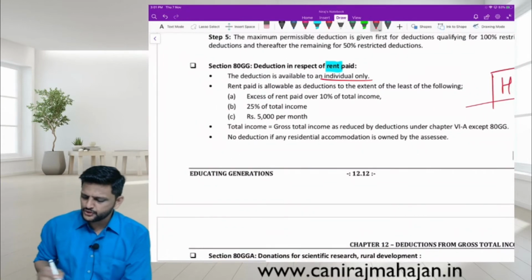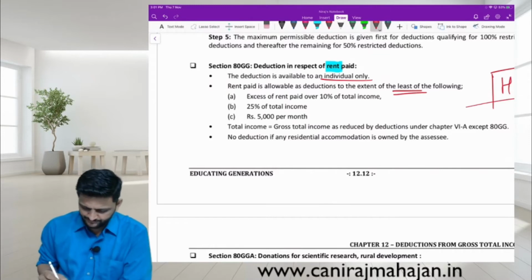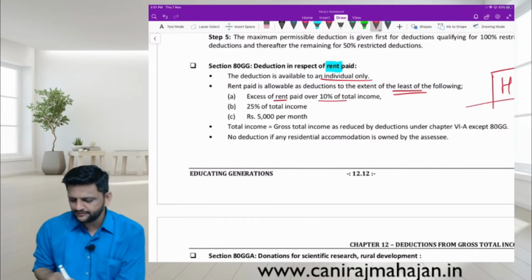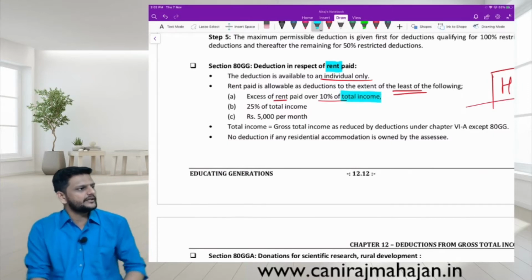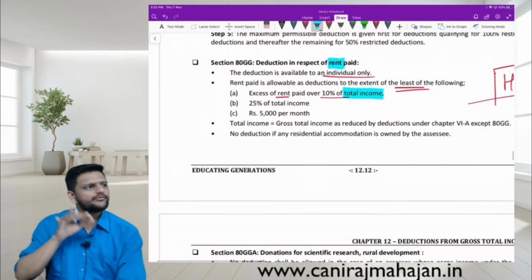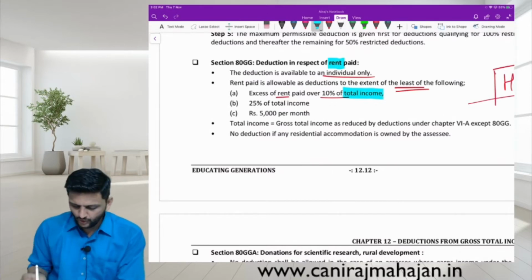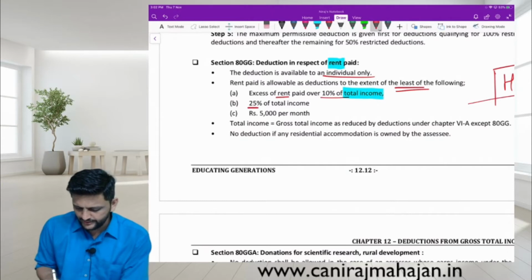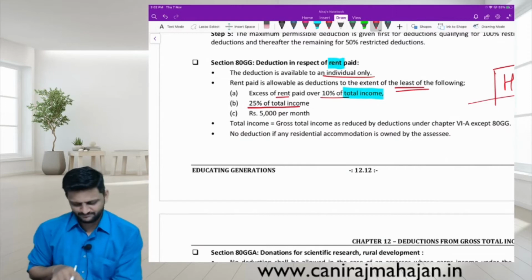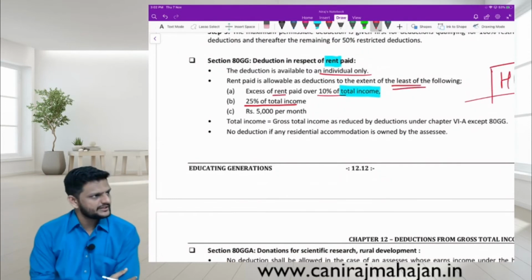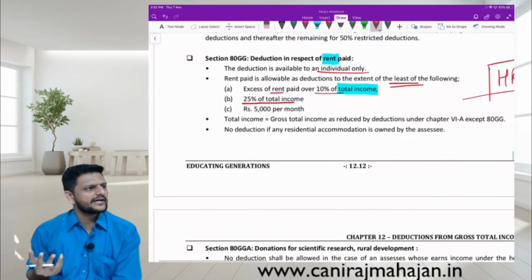Rent paid is allowed as deduction to the extent of least of the following. Something similar like your HRA? Similar, not same. Excess of rent paid over 10% of total income. What was the part in HRA? Salary for the purpose of HRA, correct? Here we have total income. Total income obviously will mean GTI, gross total income. Or 25% of total income. Or rupees 5,000 per month, maximum.